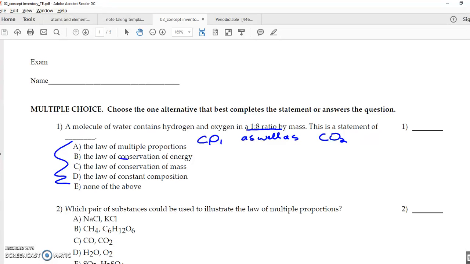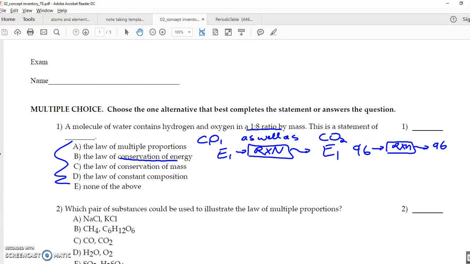Done. Law of conservation of energy. If I have energy going into some kind of reaction, what comes out of it is the same amount of energy. So if I have 96 at the start, at the end of a reaction I will also have 96. I don't gain or lose anything. That's why it's called conservation. Same with the mass. If I put mass through a reaction, what comes out is the same mass that went into it. So if I had 240 going into my reaction, I'll have 240 coming out.